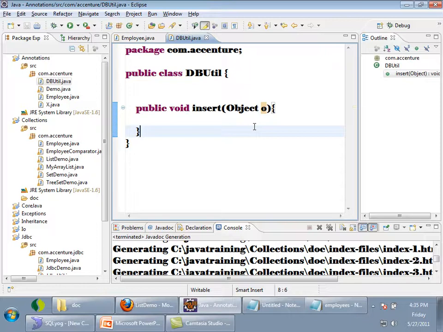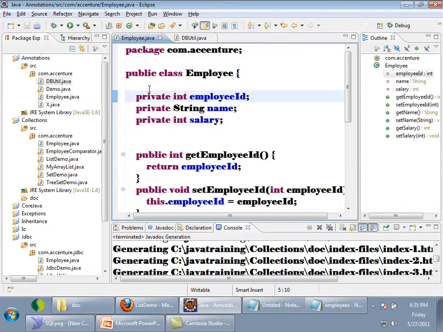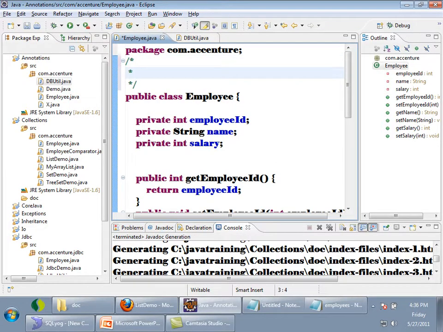Now I want to write a tool which can get some information by seeing my class. Okay, now see here, if I write a comment like this, table, if I can write some comment like this, table name is equal to emp_tab, will my tool be able to understand this?